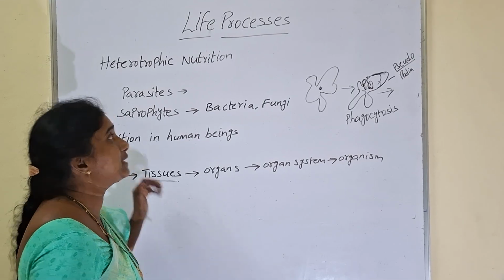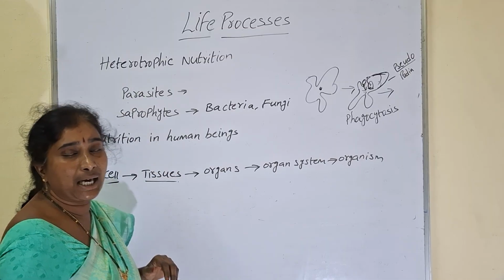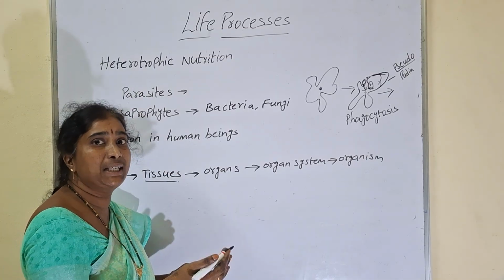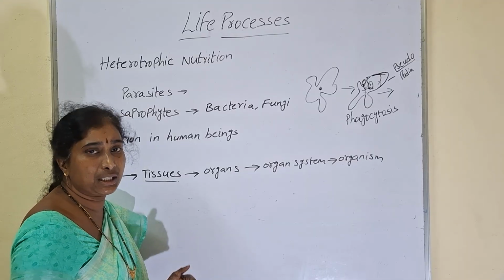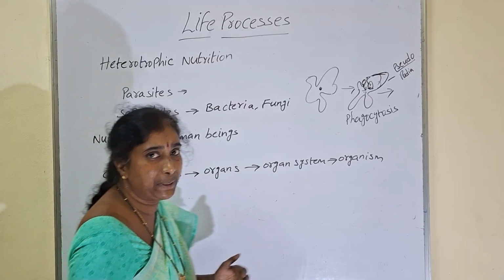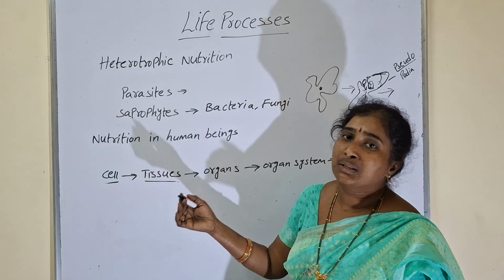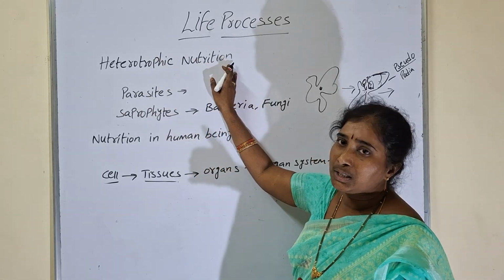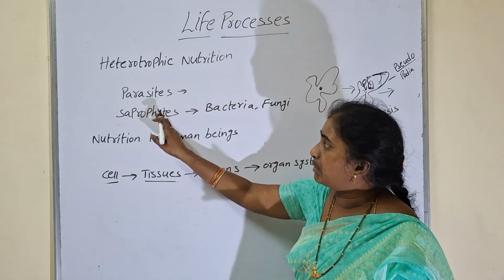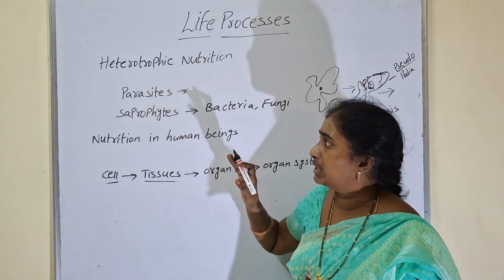Okay, now we will revise heterotrophic nutrition again. Heterotrophic nutrition means the organisms which depend on green plants. Green plants are autotrophs, so all the remaining organisms directly or indirectly need to depend on autotrophs only. The organisms which depend on autotrophs all come under heterotrophs, and their mode of nutrition is called heterotrophic nutrition. Now we will see the different modes of heterotrophic nutrition: parasitic nutrition and saprophytic nutrition.